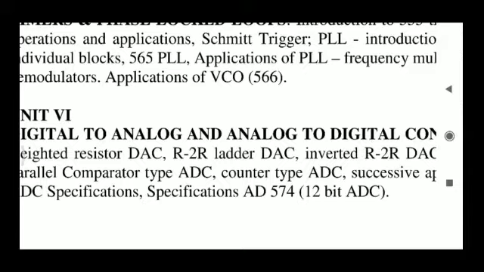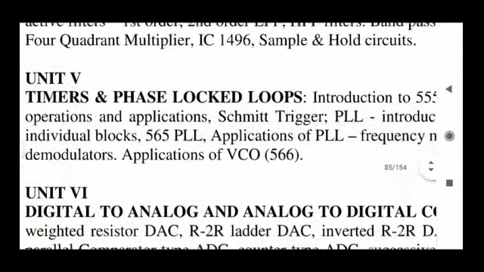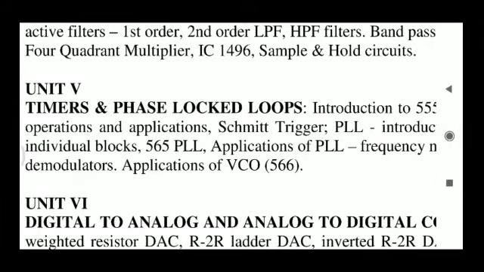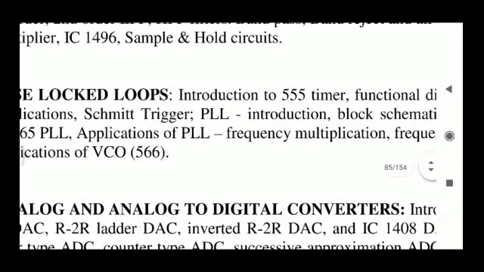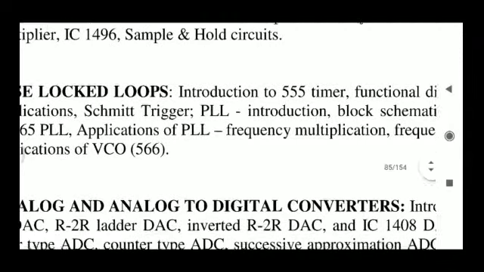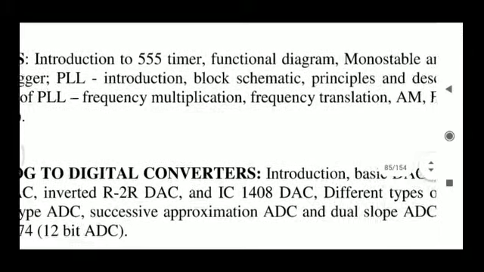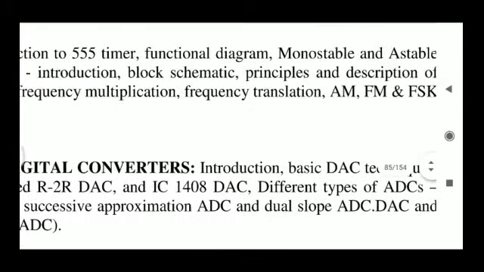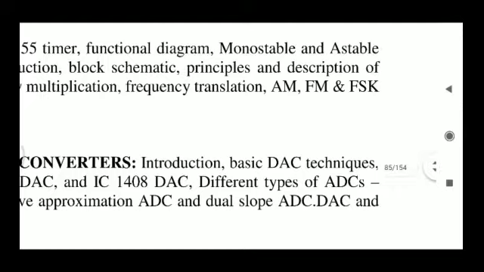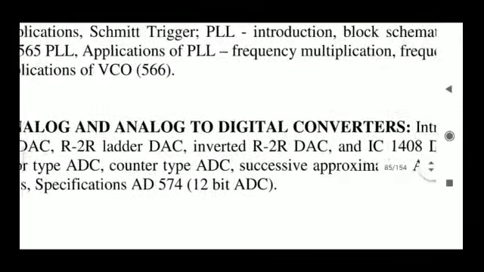So how to implement this VCO, first we are going to study about that, and then we are going for the phase locked loop, that is the 565 PLL. This VCO is internally used in the PLL. So how to implement the PLL using this operational amplifier and VCO, and the different applications that the PLL is used for: frequency multiplication, frequency translation, amplitude modulation, frequency modulation, and frequency shift keying.